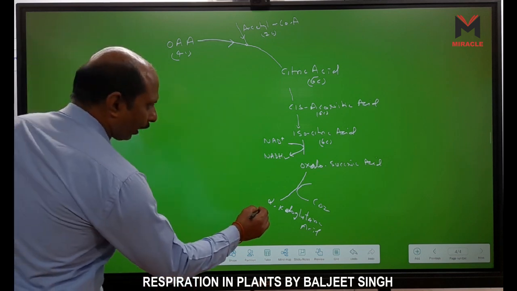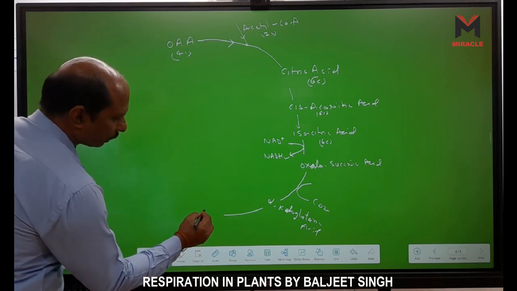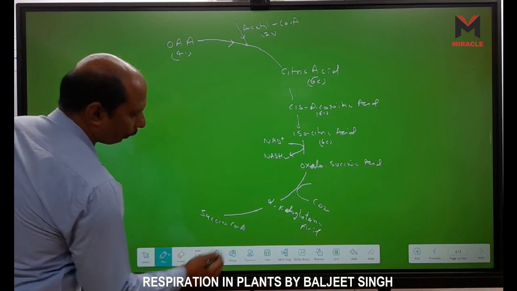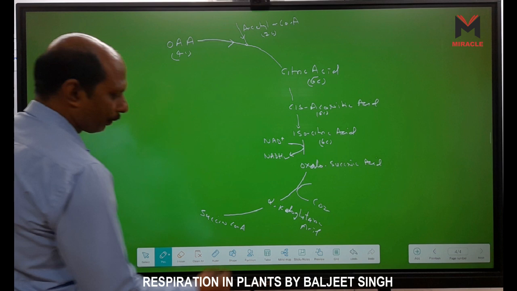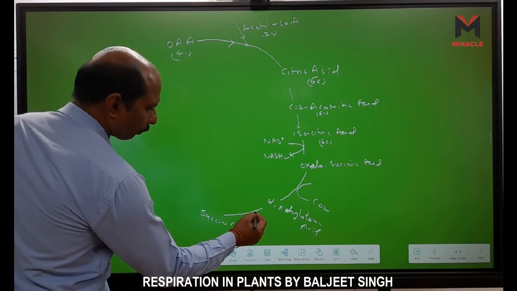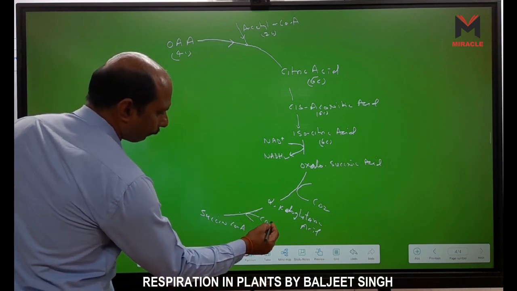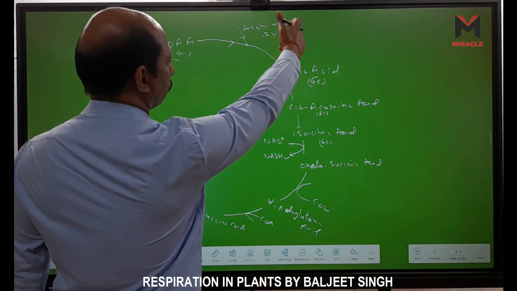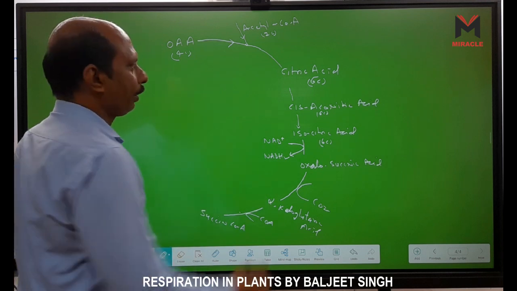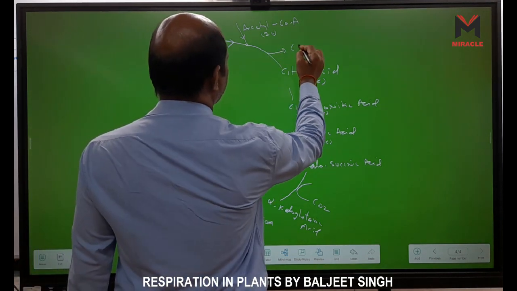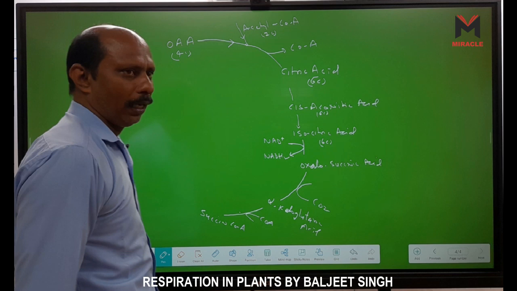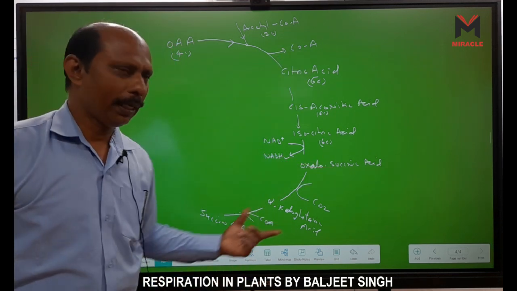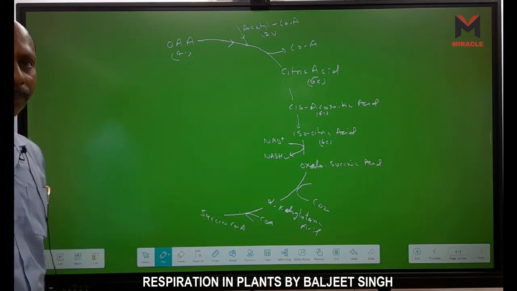Now, alpha ketoglutaric acid is converted into succinyl CoA enzyme, right? In the formation of this one, CoA is released here, and this CoA binds with succinic, and succinyl CoA is formed.